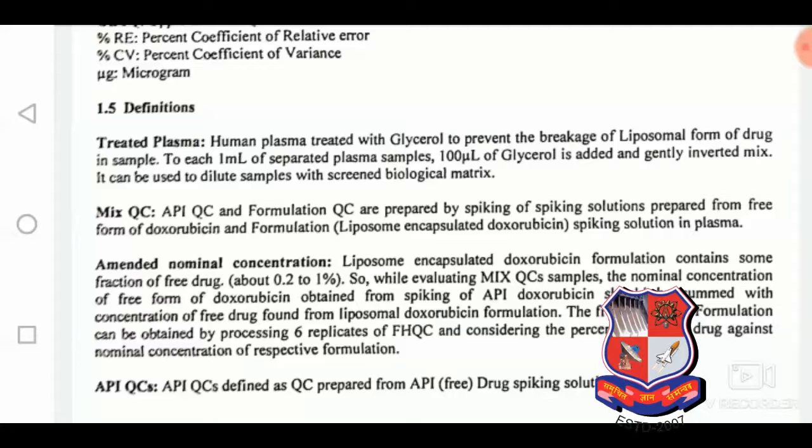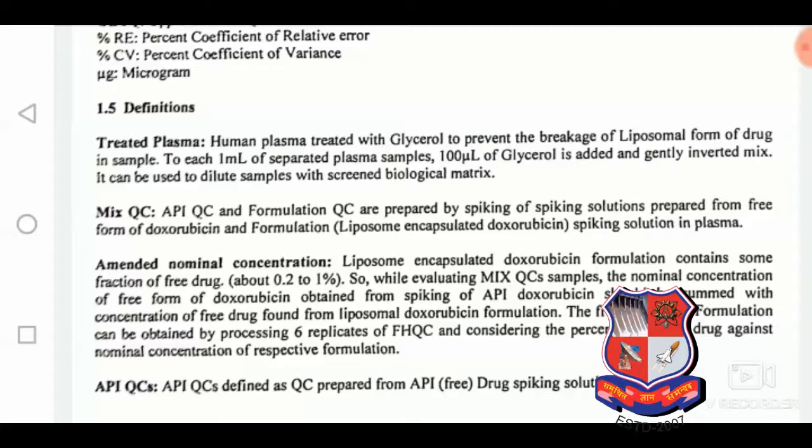Here in this validation protocol, we are preparing the formulation QC as well as API QC. Generally, in simple validation, the API QC is required instead of formulation QC, and those are the quality control solutions prepared with the use of spiking solution.